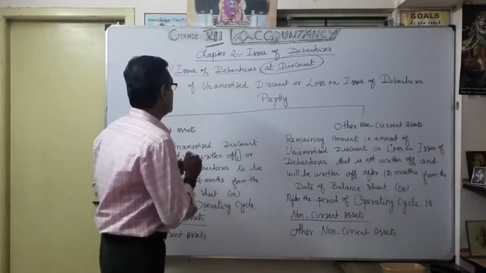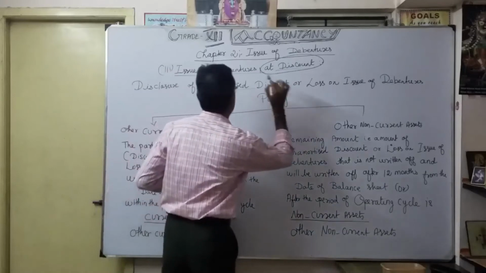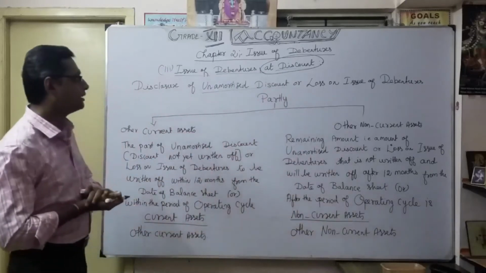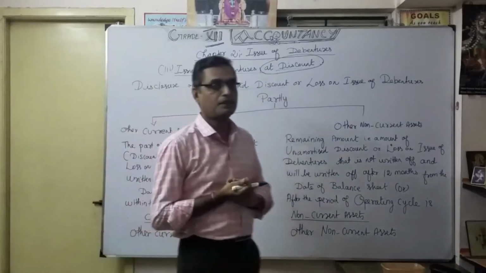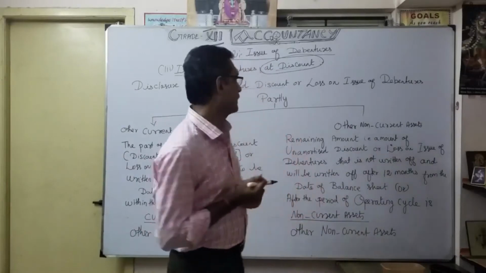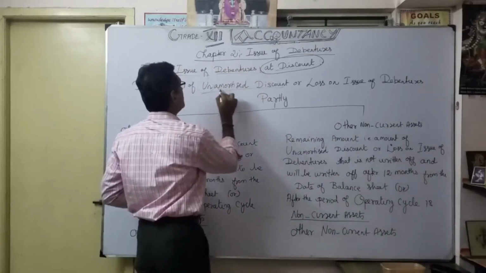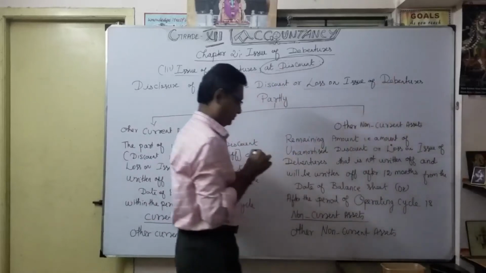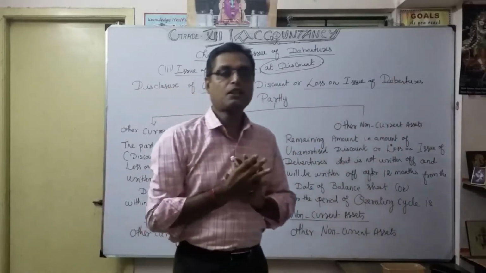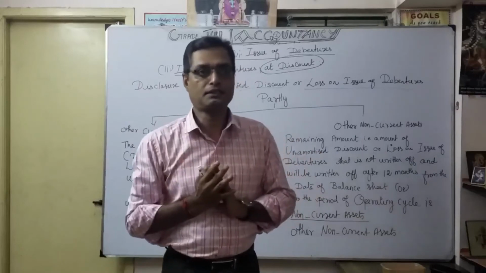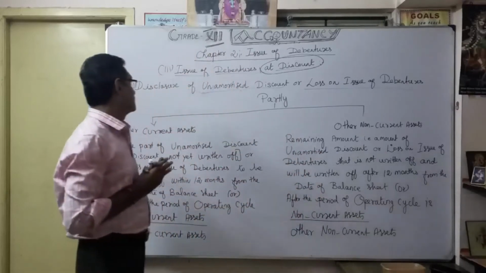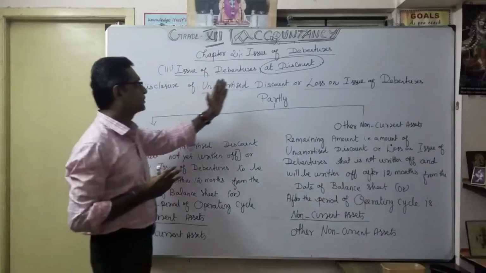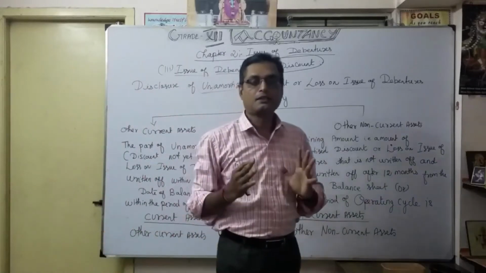Disclosure of unamortized discount. You will pronounce unamortized. That means unutilized. So unamortized discount or loss on issue of debenture. In this case, we are going to show it in the balance sheet. That is very, very important, whenever there is an issue of debenture at a discount.